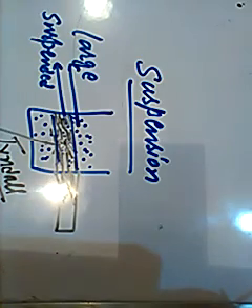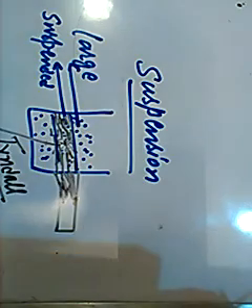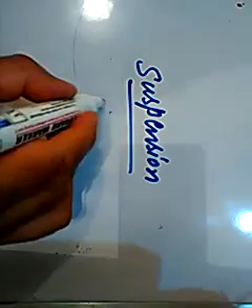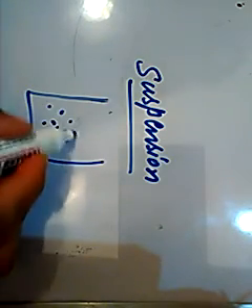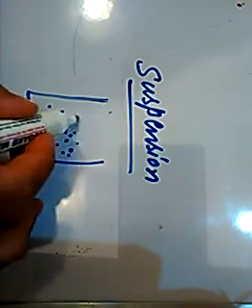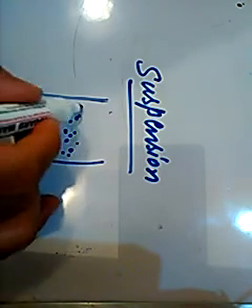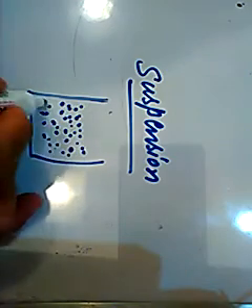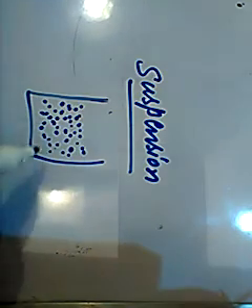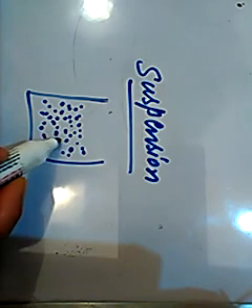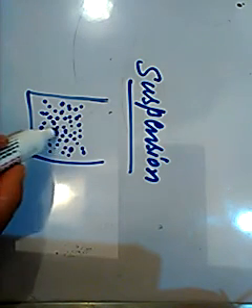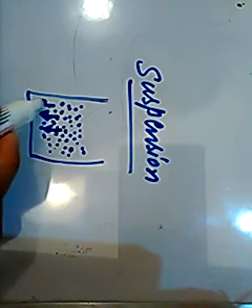And the fourth property of the suspension is that if we leave it undisturbed for some time, this suspension in which we have put the flour in water, the flour particles which are suspended here will try to settle down towards the bottom.